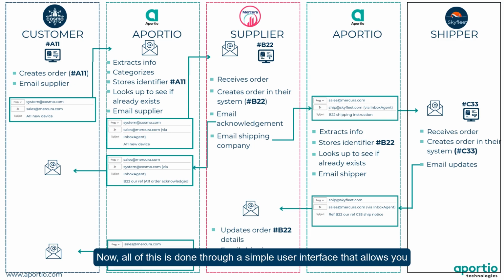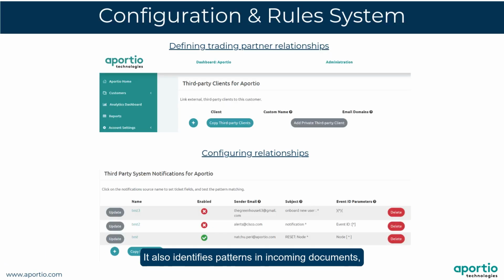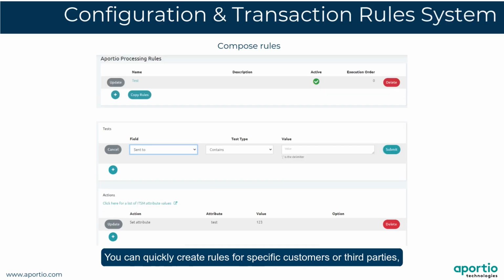Now, all of this is done through a simple user interface that allows you to easily manage relationships between customers and suppliers. It also identifies patterns in incoming documents, whether from new suppliers or new customers during the onboarding process. You can quickly create rules for specific customers or third parties. And you can extract relevant information from the email and pass it as an attribute to the backend system.